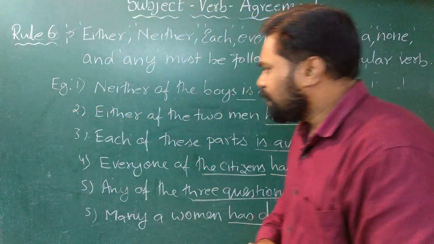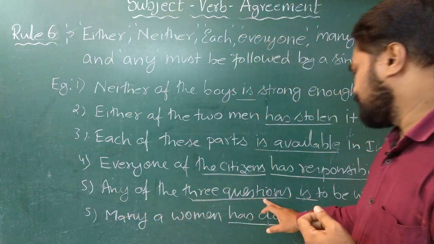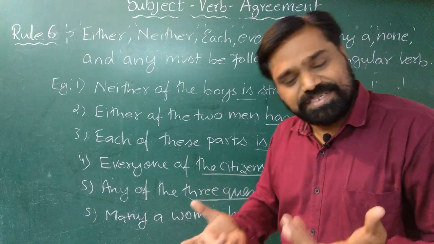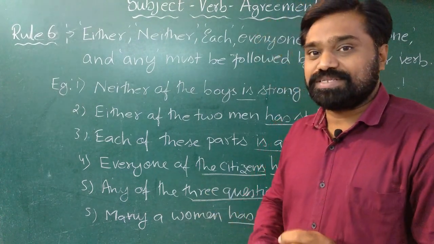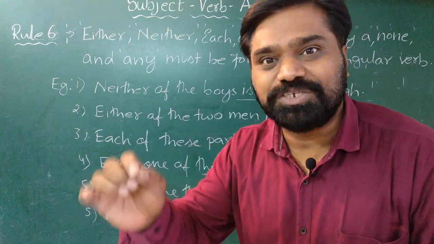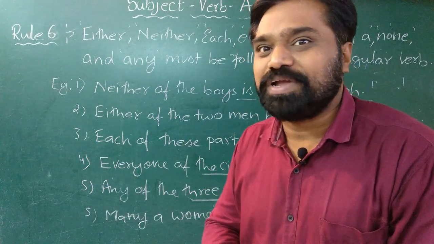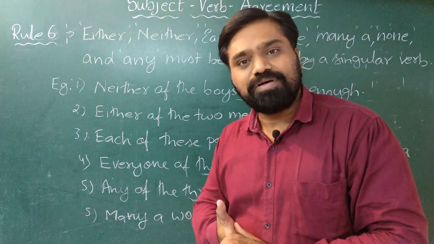See, for example, when I say any of the three questions, it is definitely plural, but when I say any of the three questions, I am looking at each question individually, hence the subject becomes singular. So we should use a singular form of a verb.